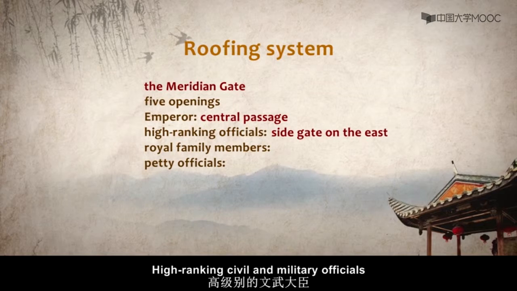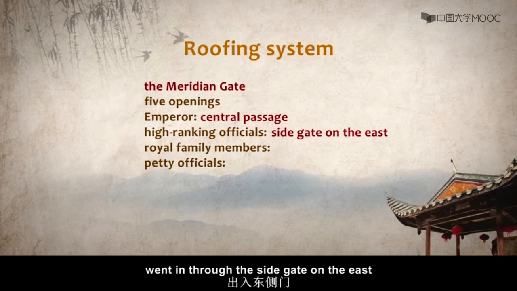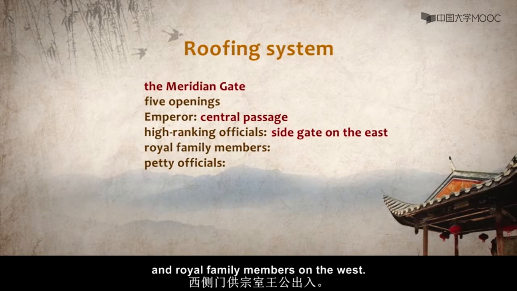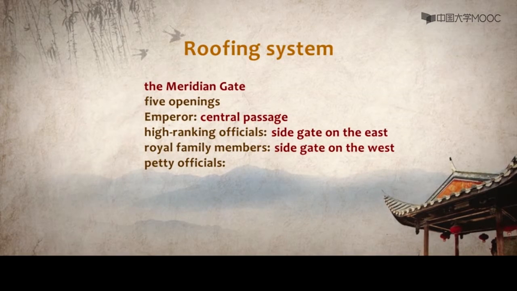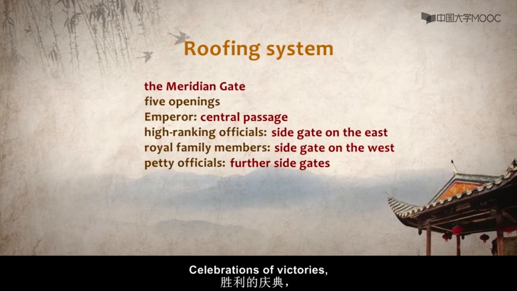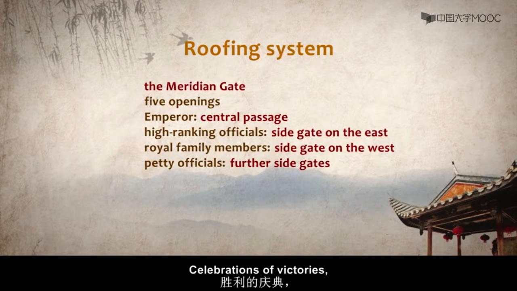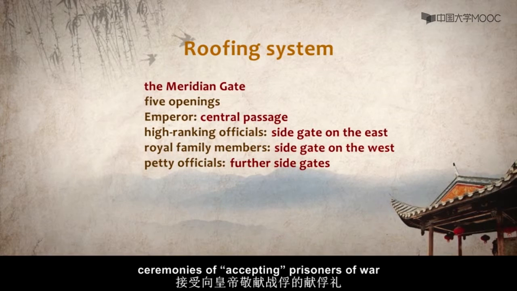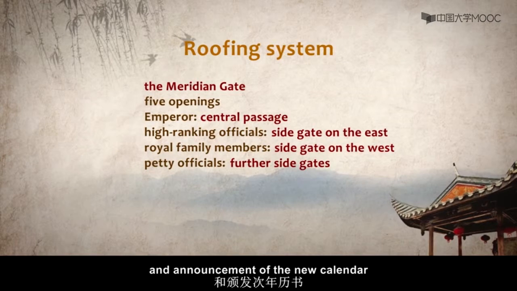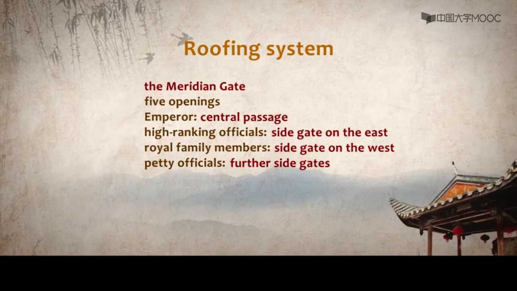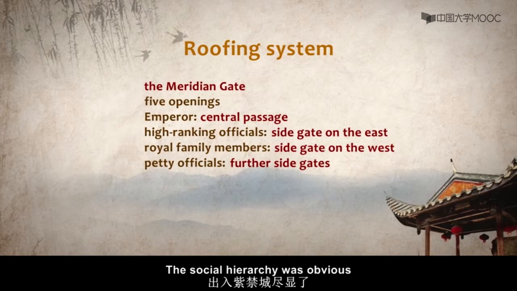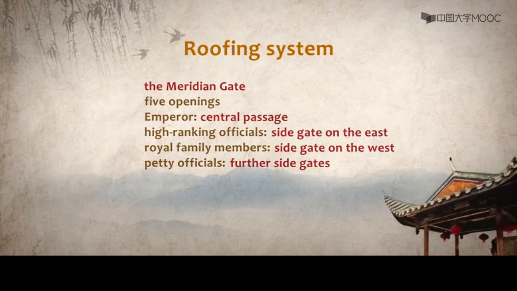High-ranking civil officials and military officials went in through the side gate on the east and the royal family members on the west. The further side gates were for petty officials. Celebrations of victories, ceremonies of accepting prisoners of war, and announcement of the new calendar all took place there. The social hierarchy was obvious by entering the Forbidden City.